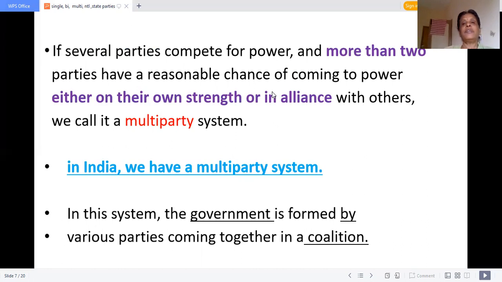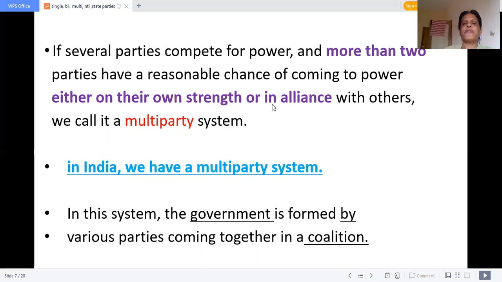In case it is not possible for DMK or ADMK, if both the parties are not able to get 118 MLAs, they will be in a position to get help from small parties like PMK, MMK, and VCK, or any other parties. Okay, Congress, BJP, any parties, or even sometimes independent candidates will be more powerful during this time of forming the government.